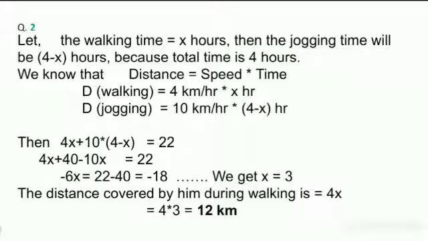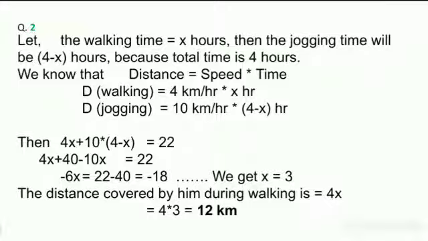We know the total distance equals 22, so 22 equals 4x plus 10 into 4 minus x. By solving this equation we will get x equal to 3. Here x is the walking time. So the distance covered during walking is 4x, so 4 into 3, 12 kilometers.